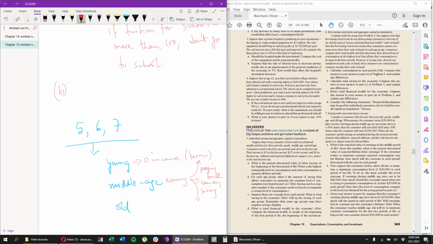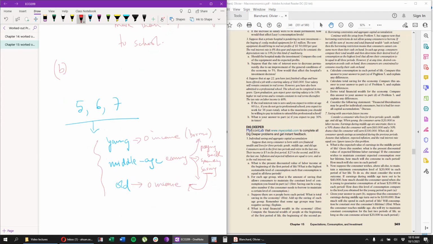So you're doing these 3 things. And at old age, once again, you have 0 income because you're not working anymore, but you don't have to borrow anymore because you have savings. This has come down. So the more you have been able to save, the more you will be able to consume in old age. So this is a very common model that we use in economics.